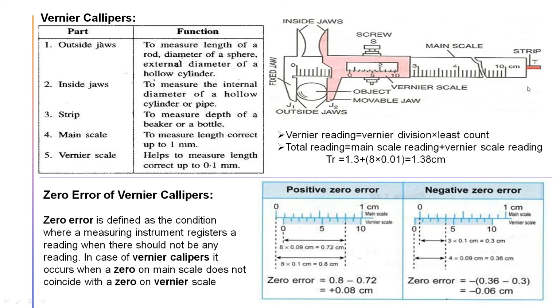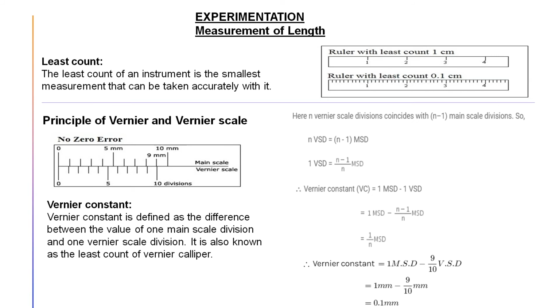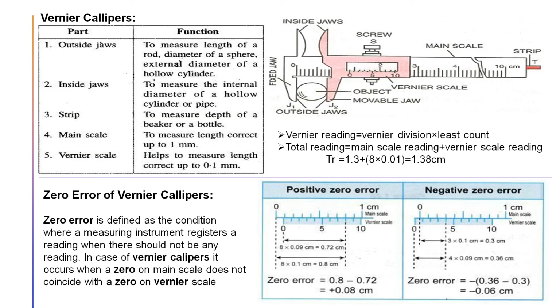See, this instrument is known as vernier calipers, where this white portion, the scale you can see, is known as the main scale, and the red or pink portion you have seen here is your vernier scale. The number of divisions in the vernier scale is 10. That means, like the previous one, 9 main scale divisions are aligned with 10 vernier scale divisions, so its vernier constant will be 0.1 millimeter, that we have shown here.